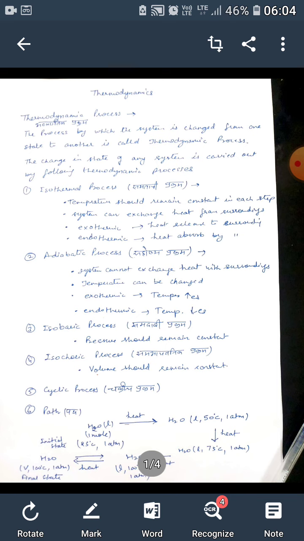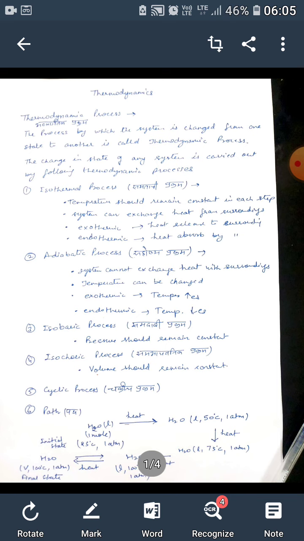What is cyclic process? In this process, system starts from the initial stage, goes through many other intermediate states and ends at the last stage. The whole route is called the path of the process.